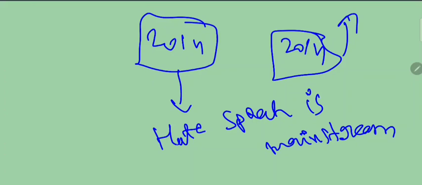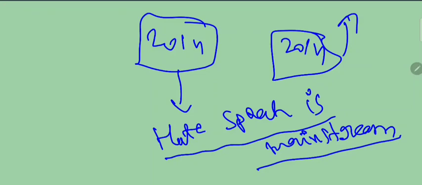But after 2014, hate speech became the mainstream. Even the media became a box of hatred, an idiot box spreading hatred, spreading riots. Your mainstream media became a messenger of hatred, and it started spreading riots in the country. So mainstream media changed after 2014. This is the first thing. So hate speech is the mainstream nowadays.